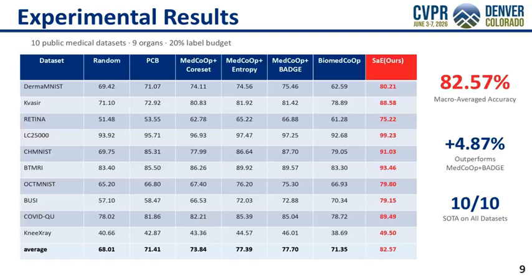We evaluated on 10 public medical imaging datasets covering 9 different organs. SAE achieves 82.57% macro-averaged accuracy, outperforms the strongest baseline by 4.87 percentage points, and ranks first on all 10 datasets.